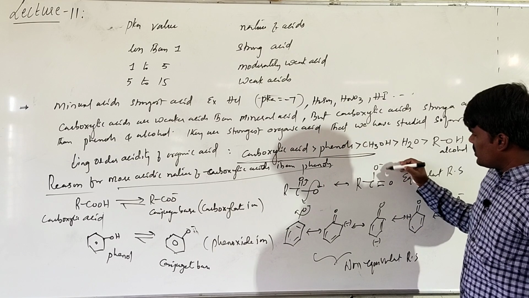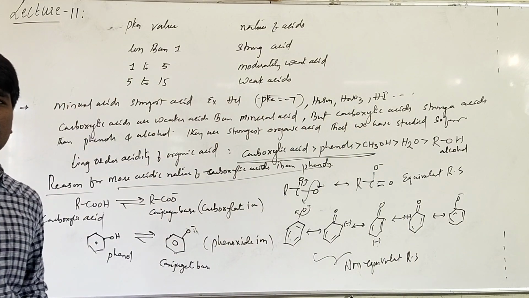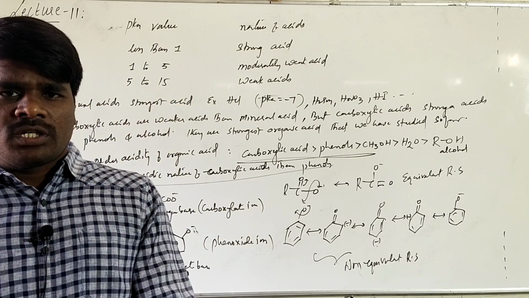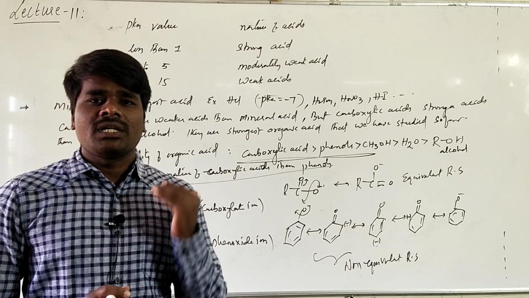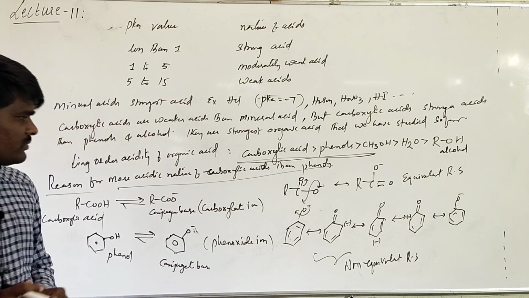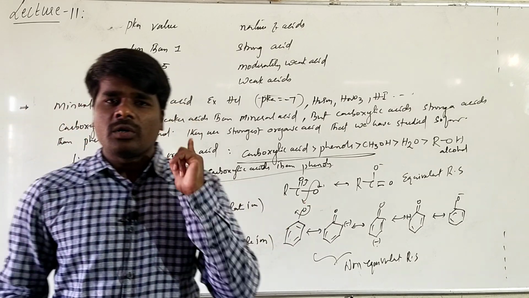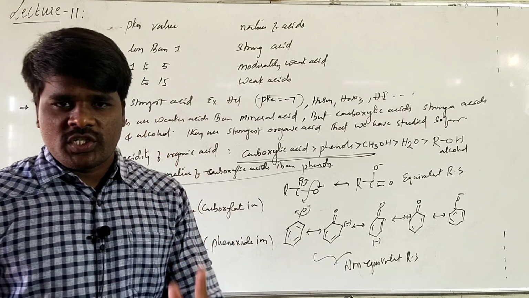But here, if you see the negative charge in both the cases, it is at the oxygen. Basically, a resonating structure with the negative charge present on a more electronegative atom will be more stable when you compare it with the negative charge present on a less electronegative atom. As you know, carbon is less electronegative than oxygen. So because of these two reasons, due to the presence of equivalent resonating structures and the presence of negative charge on oxygen, which is the more electronegative atom, the carboxylate ion is more stable.